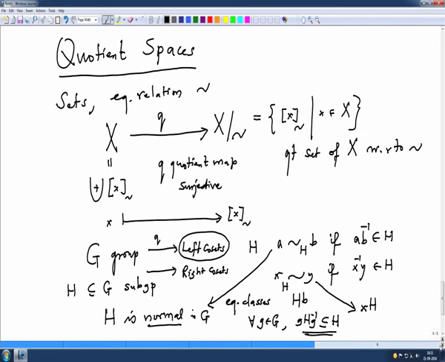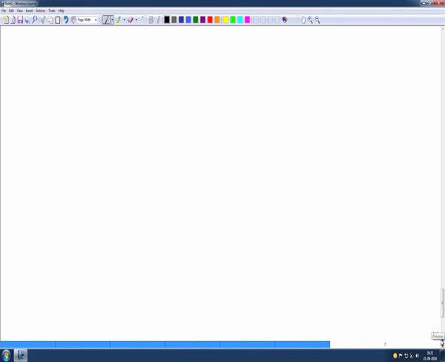So for example, we have done this construction very often for the additive group of integers. This is abelian, and we have a typical equivalence relation, congruence modulo n. Congruence modulo n is an equivalence relation defined by a congruent to b modulo n if and only if, the definition was, n divides b minus a.